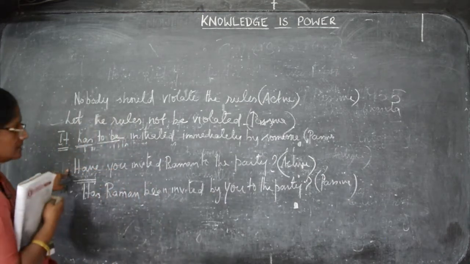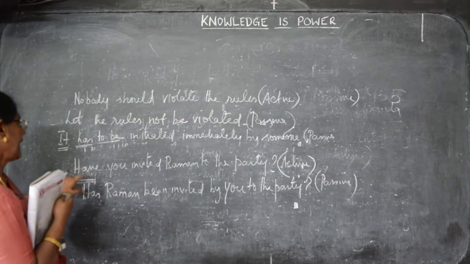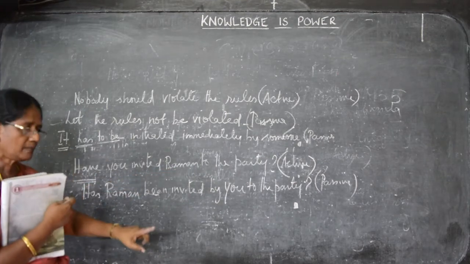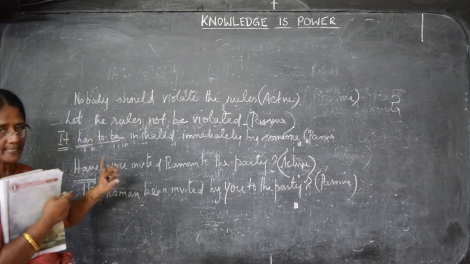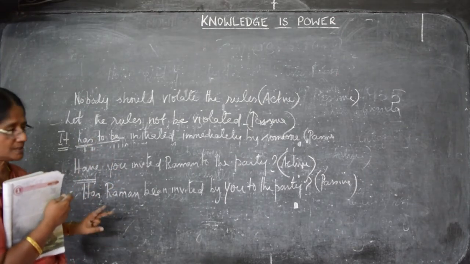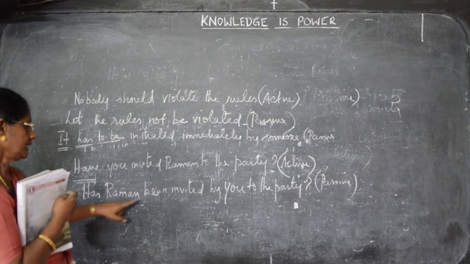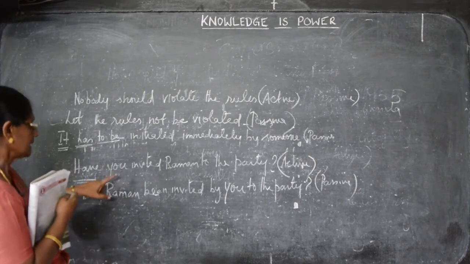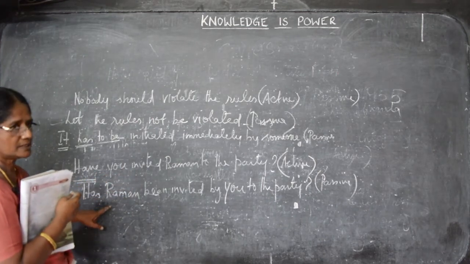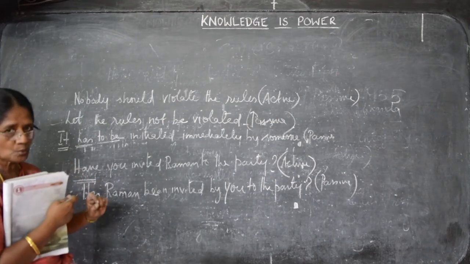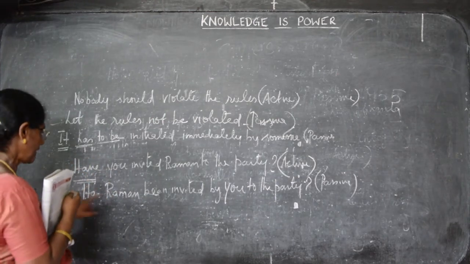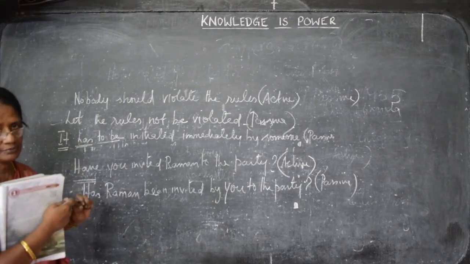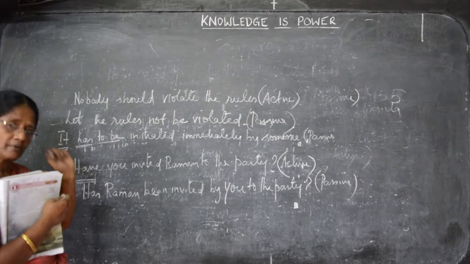See, this is an auxiliary verb, modal verb. Have you invited Raman to the party? Now, you have to retain the same question statement in passive voice as the question statement. Has Raman been invited by you to the party? Now, you have to read this sentence as well as this sentence. When you read this sentence, you will get the clue. After taking the clue, you place this clue here and read the sentence, and that will be definitely correct for you. You will feel that the sentence goes right.